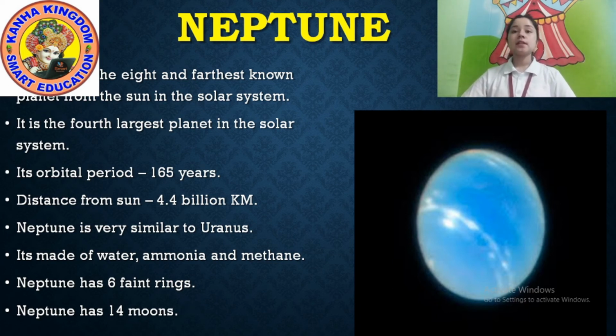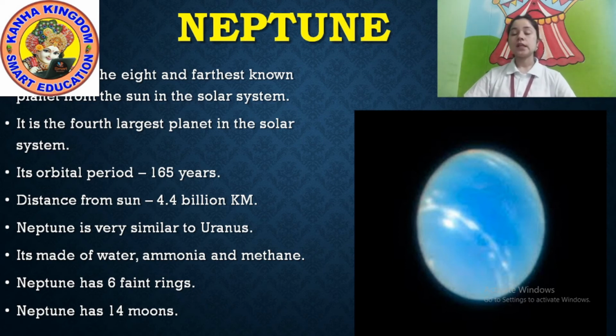Neptune is the eighth and the farthest known planet from the Sun in the solar system. It is the eighth planet of the solar system. It is the fourth largest planet in the solar system.